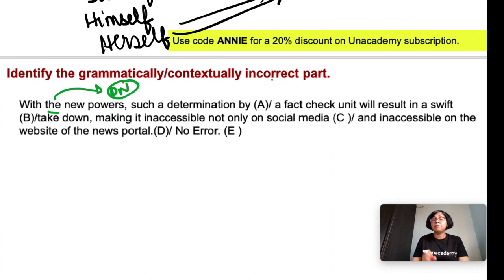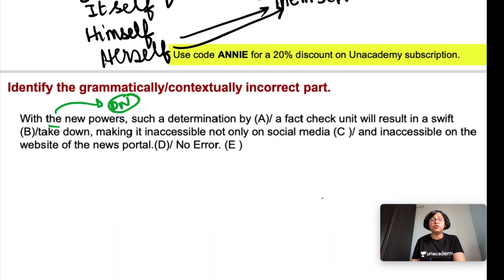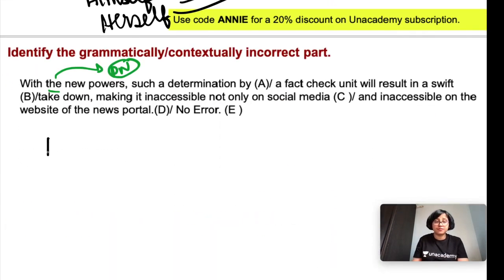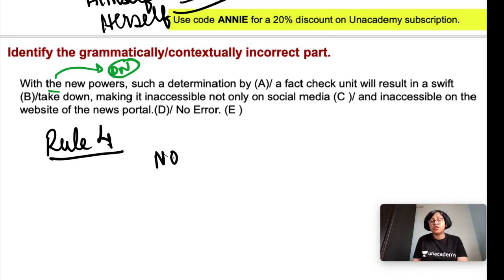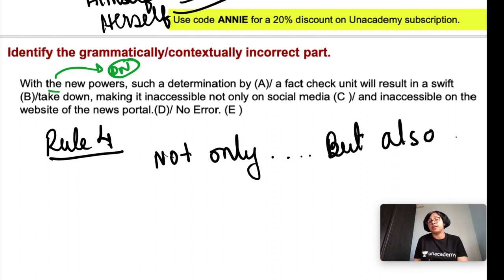Okay, but before that let me explain the rule here. Rule number 4 is that not only should be paired with but also.